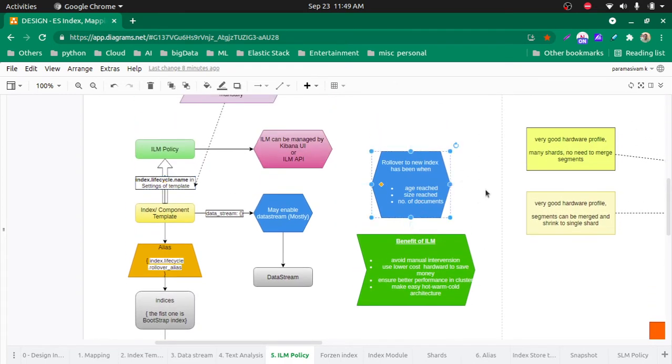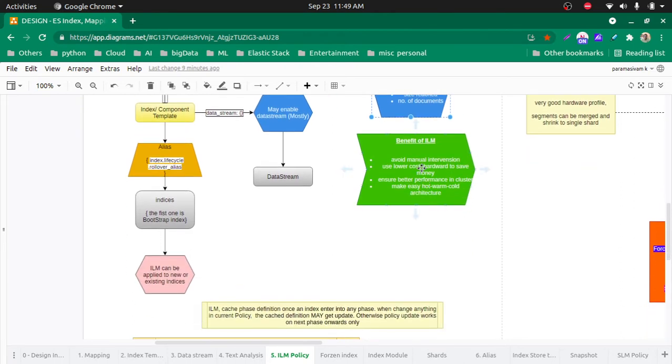Of course, I think I have said this once. What is the advantage of using ILM? Obviously, it avoids manual intervention. Otherwise we have to manage our index, how many documents, or move things ourselves, right?